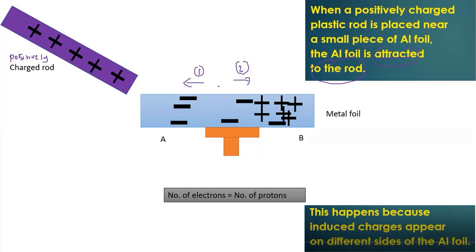To the left side. Why? Because the charged rod is positive, and positive and negative attract each other. That is why the negative charges will move to part A, the left side of the metal foil.